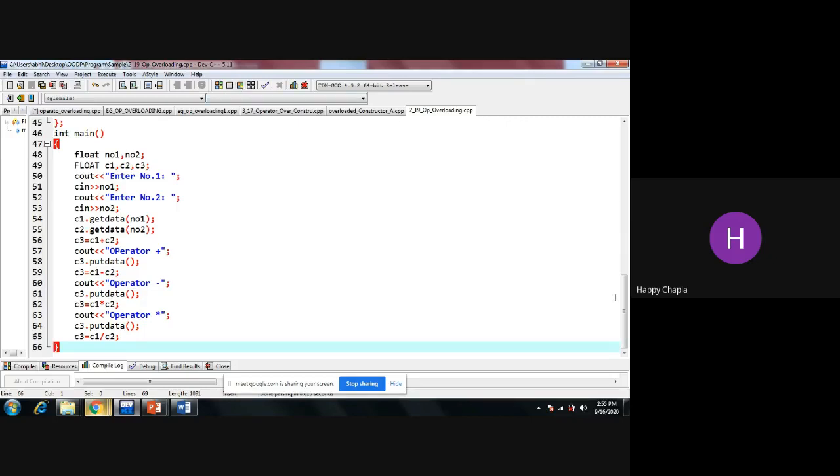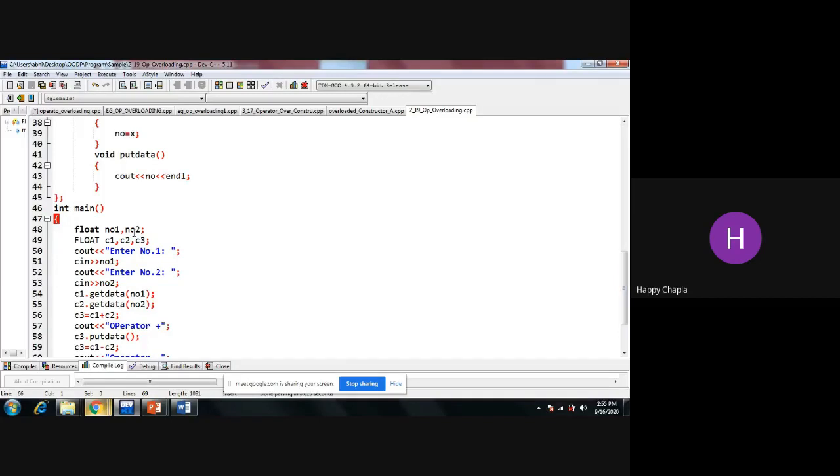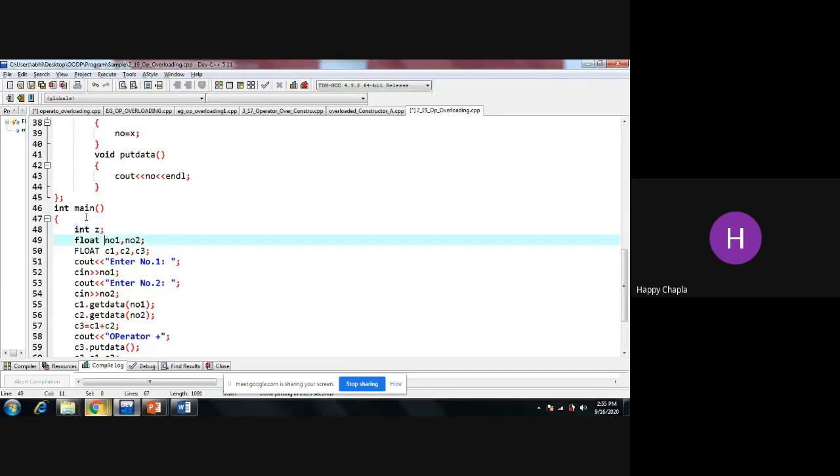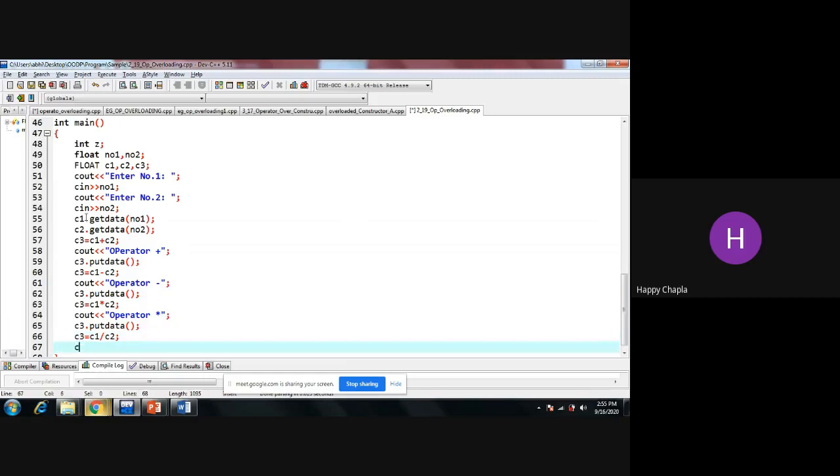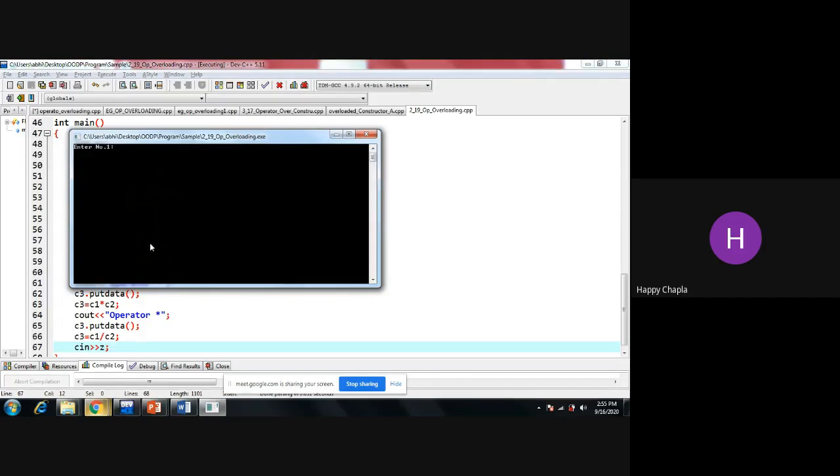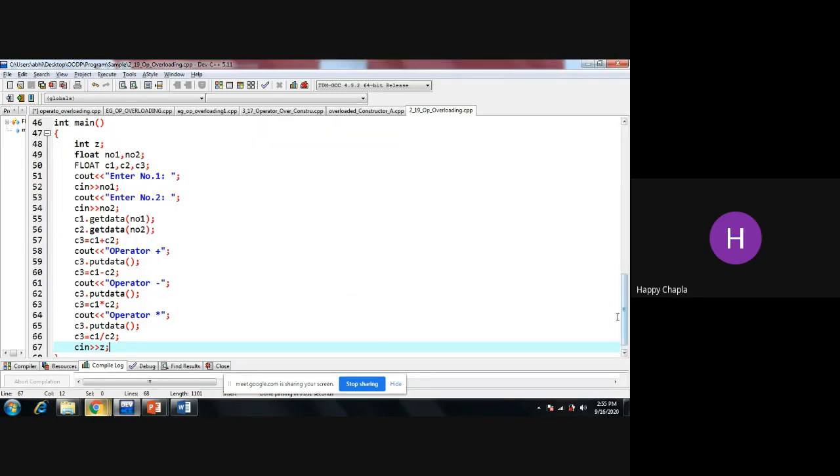It will work, but the same issue. And the information I need to give here, that this is for plus. Let's check it. 4 minus 2, and for the division operator, I guess it is not working properly.